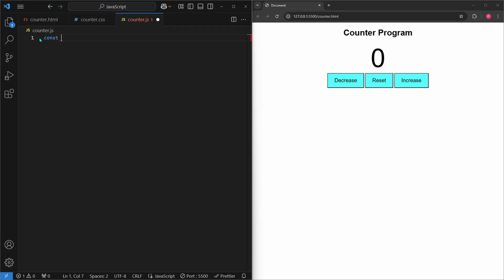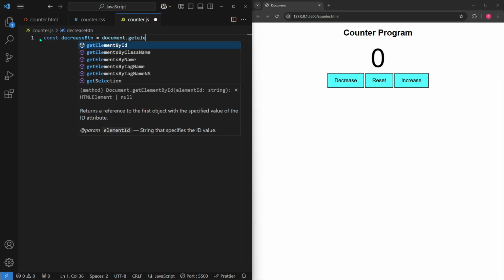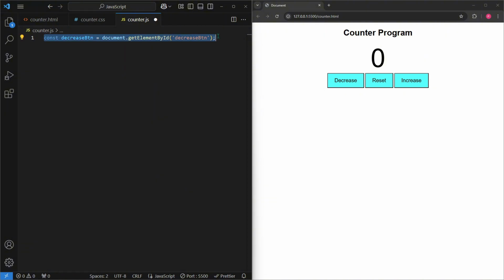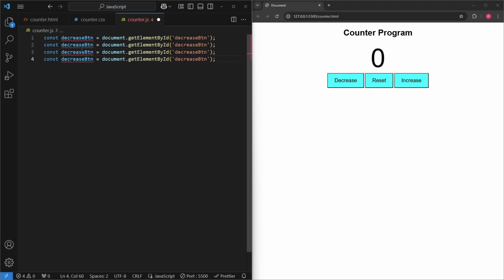So we'll do const decrease btn is equal to document dot get element by id decrease button. Let's go ahead and copy and paste this 3 times, and we'll change this to increase. Same for the get element by id, and we'll make this reset button. This will be the number. The ID is number.